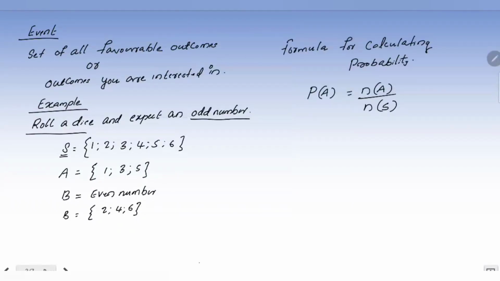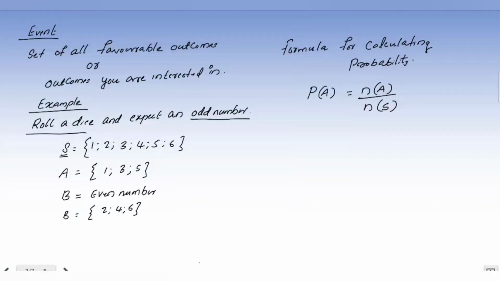Guys, now coming to a very important point. What is that? The formula for calculating probability. How do we calculate it? You are rolling a dice, and what is the probability of getting an even number? Or tossing a coin, and what is the probability of getting a head? That type of question normally comes under probability. So how do you calculate probability?